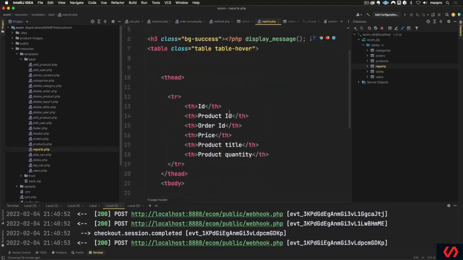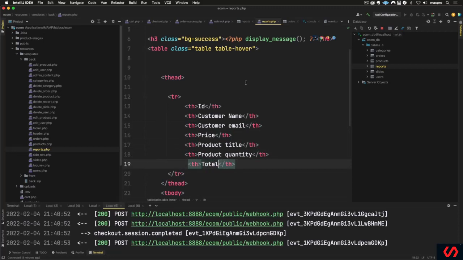Here I want the customer name in here. Customer name. Maybe the customer email. The price is fine, the product title, the quantity, and maybe we want a total. That would be nice to know in the report, right?